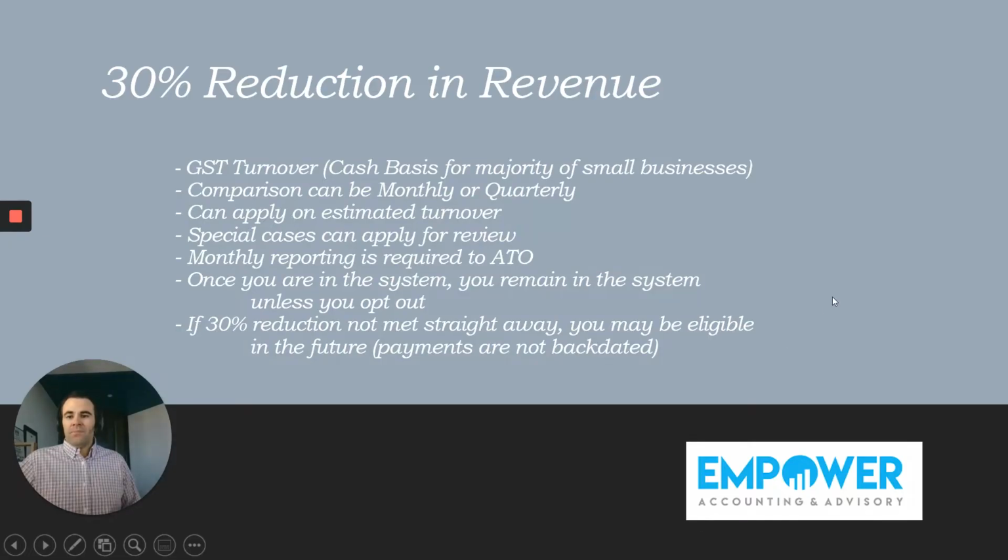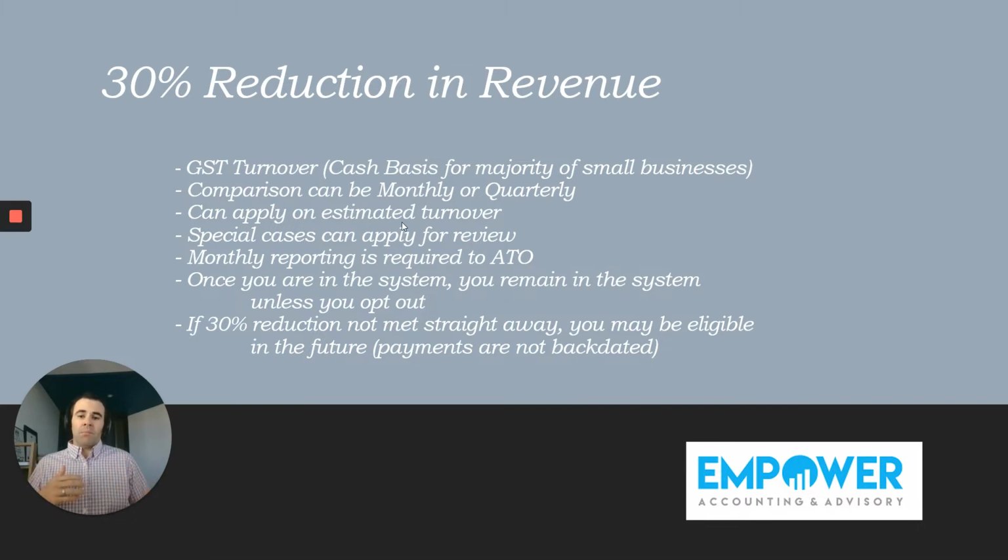Okay, so let's jump into it. With the 30% reduction in revenue, we now know that it is based on your GST turnover. What this basically means is however you account for your BAS, if you're on cash or accruals for your BAS, this is effectively how you'll be treated on your 30% reduction in revenue test. So step number one, go and check your BAS, see if you're cash or accrual. Number two, comparison. When we're comparing your periods, it can be monthly or quarterly. In this third step there is going to be an estimated turnover. This is a key